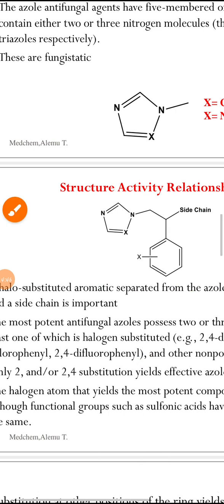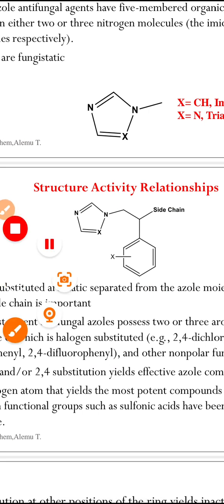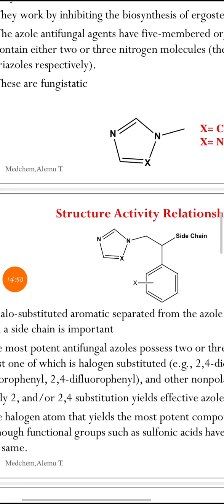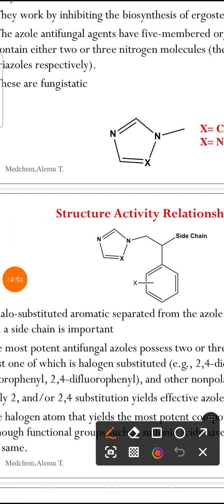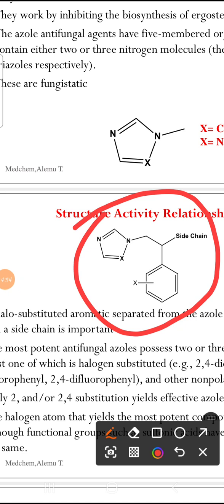This is a general structure. It has the aromatic ring, it has a side chain, and it also has azole rings. By the way, for activity and potency of azole antifungals, number one, the azole is crucial and critical for activity.